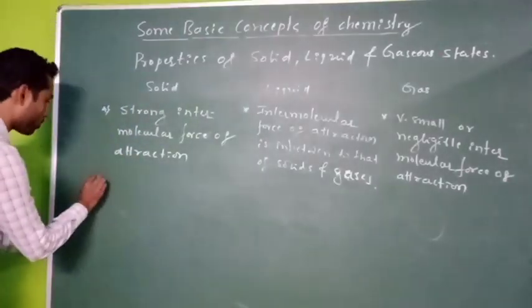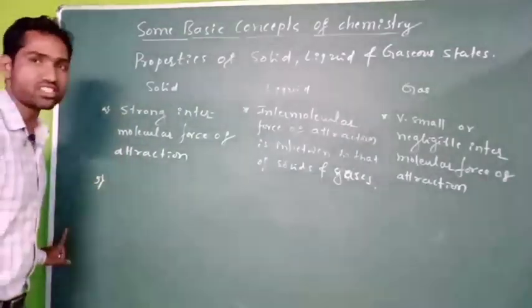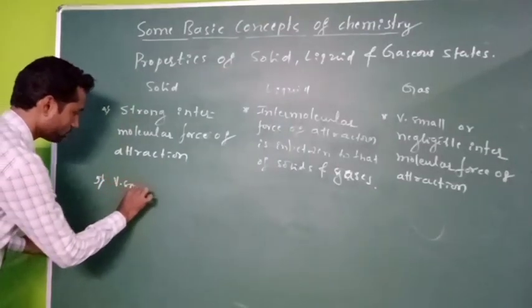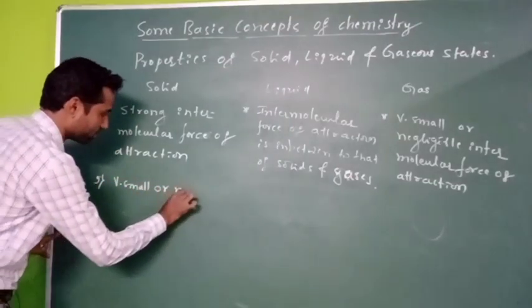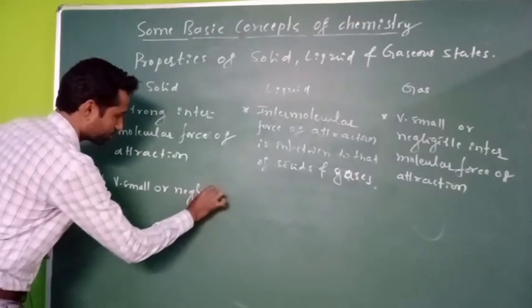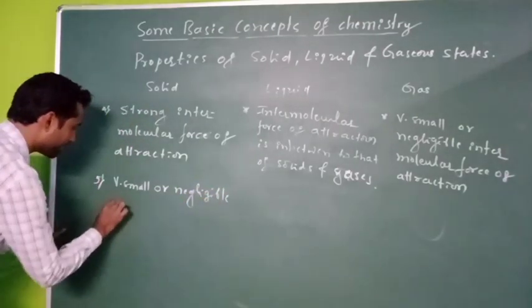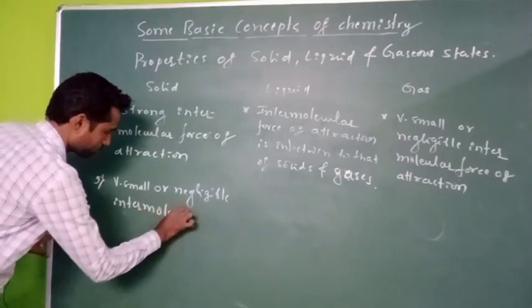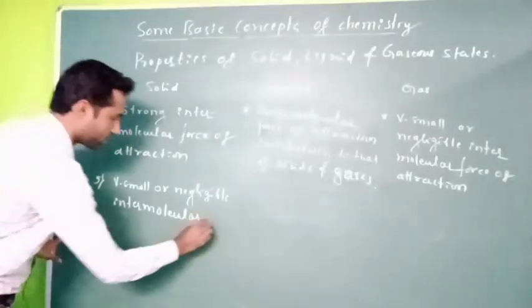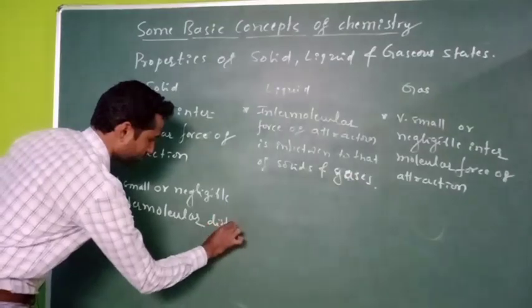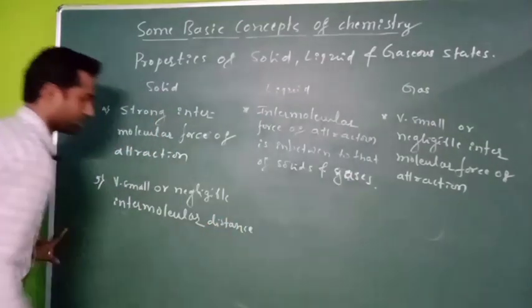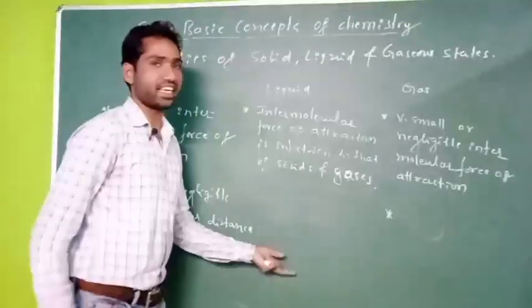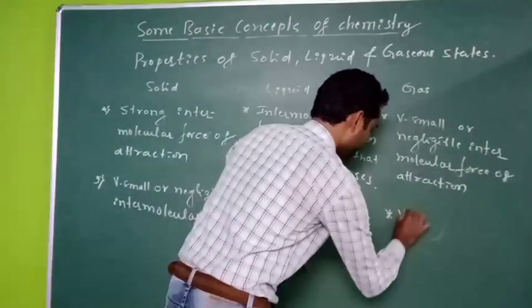So the fifth property is intermolecular distance. So very small or negligible intermolecular distance in solid state. Intermolecular distance in gaseous state is very high.